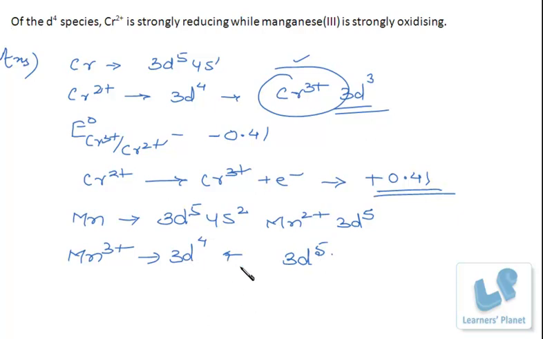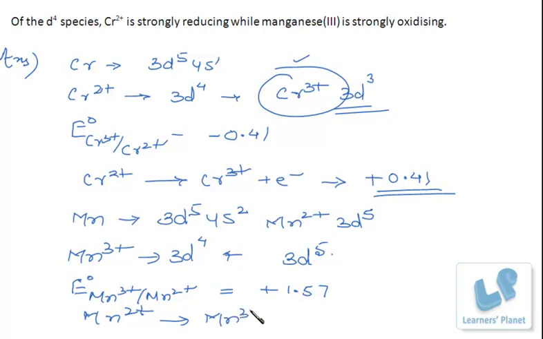It takes up one electron and reverts back to 3d5 configuration. The standard electrode potential of Mn3 plus to Mn2 plus comes out to be plus 1.57.